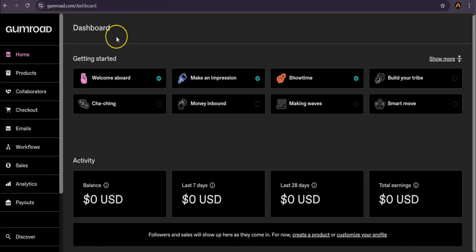Once you're there, log into your account. If you don't have an account yet, you will need to create one. But assuming you do, let's proceed.